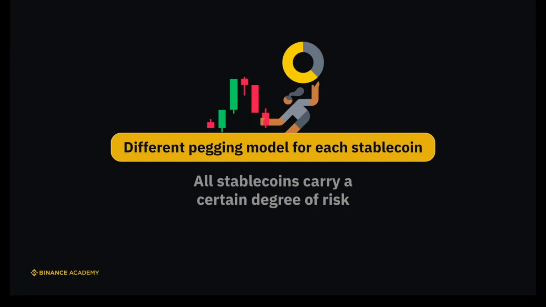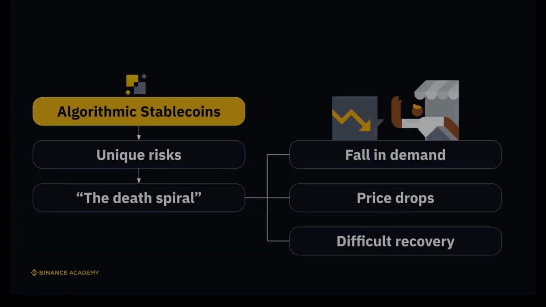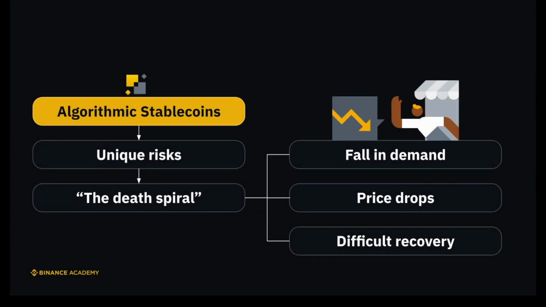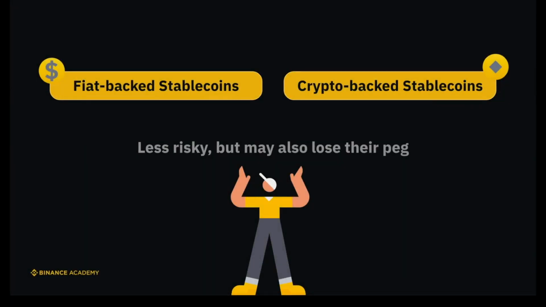It's worth noting that each stablecoin is designed by a different team with a different pegging model. While some are considered riskier than others, they all carry a certain degree of risk. In particular, algorithmic stablecoins carry unique risks, including the death spiral risk, where falling prices cause a fall in demand, leading to further price drops, from which recovery can be very difficult. Historically, there were multiple algorithmic stablecoins that failed to keep their peg. Although generally less risky than algorithmic stablecoins, fiat and crypto-backed stablecoins may also lose their peg if not designed properly.